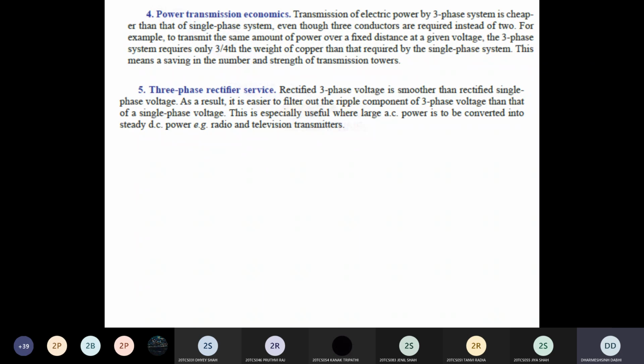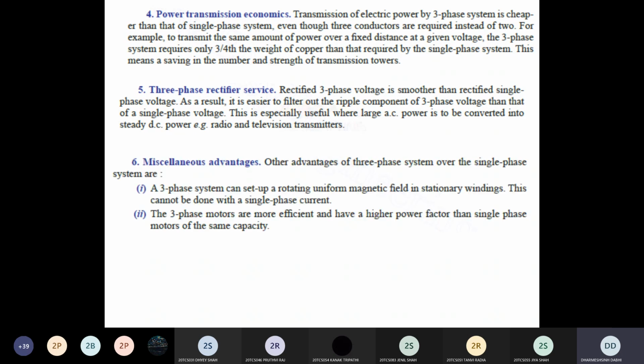So that is another advantage of the three-phase system when we rectify the power from three-phase to DC or from single phase to DC. Another advantage is that the three-phase system can set up a rotating uniform magnetic field in the stationary winding, because all these three phases are 120 degrees apart from each other.